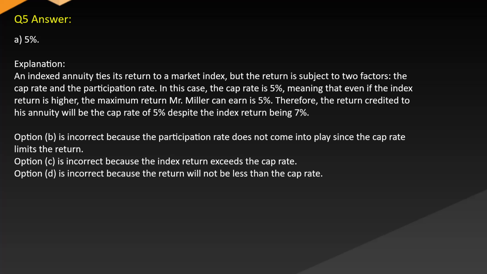Option B is incorrect because the participation rate does not come into play since the cap rate limits the return. Option C is incorrect because the index return exceeds the cap rate. Option D is incorrect because the return will not be less than the cap rate.